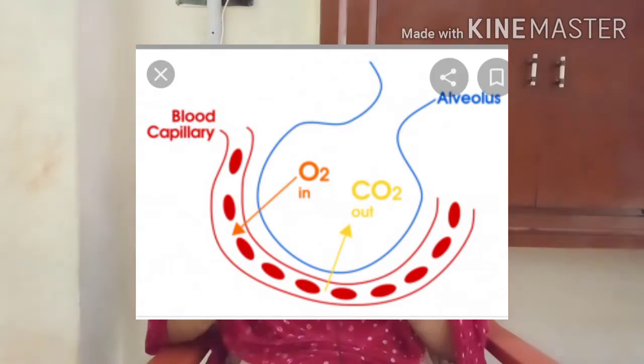Afterwards these blood capillaries are connected to the tissues, right? So there the second respiration takes place, that is the exchange of gases between the tissues and the blood capillaries. So that is the second type.